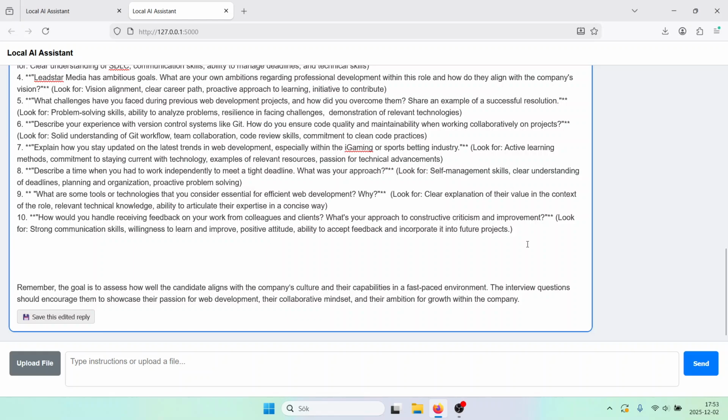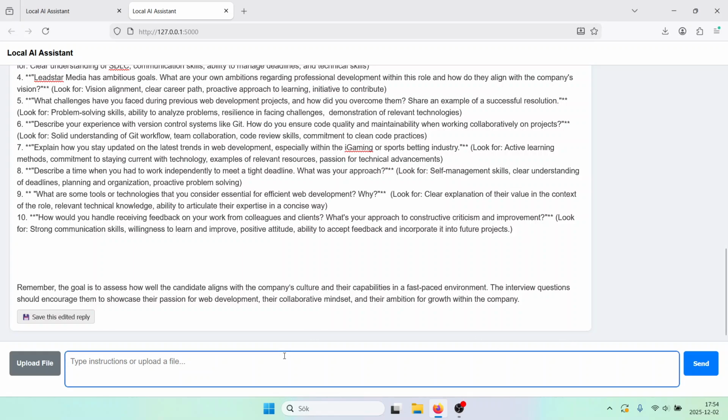So again, all this is completely free and you can add the AI to any workflow. You can modify this particular workflow and adjust it to any other workflow where you would like to use it. And it can be in other departments. It doesn't have to be in HR. It can be anywhere.